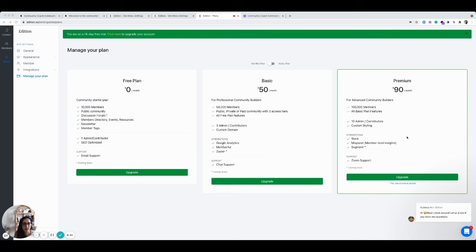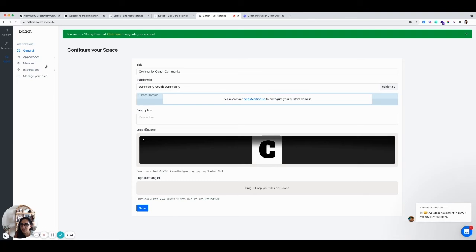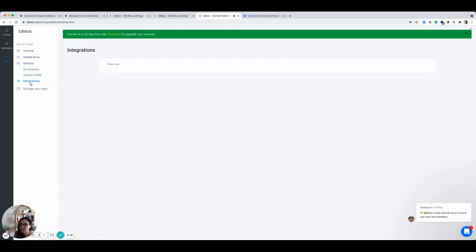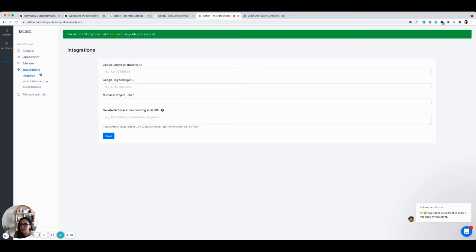And I can see that community managers may actually want more analytics. That's one thing that I'm trying to look through to see, okay, what can I actually view as a community manager? Looks like I can create some onboarding, which is fantastic. If I want to customize my profile, I have to pay for that. Oh, I wonder whether I can actually add Google Analytics to begin with.